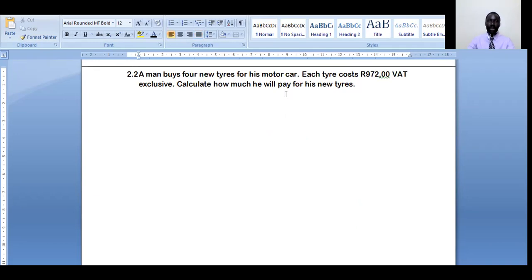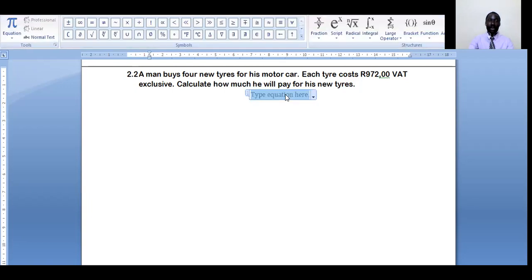So what we are going to do is first get the total price for the 4 tires. What's that supposed to mean? Well, it means we take this price, 972, and multiply it by 4 so that we get the price for all the 4 tires. What will this be?